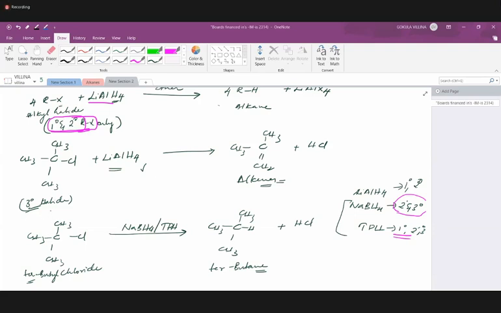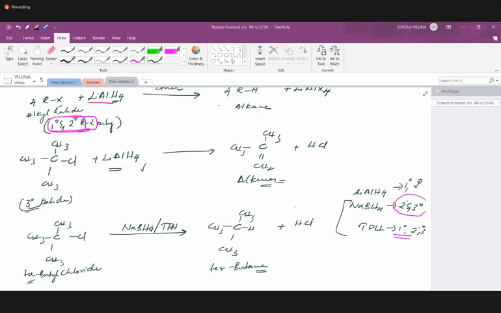Please, reactant tertiary halide. See, the thing is, once again, please listen carefully. Lithium aluminum hydride does react with all three of them, primary, secondary and tertiary halide. But the type of product formed is not of our interest, especially in the alkanes part. We require only